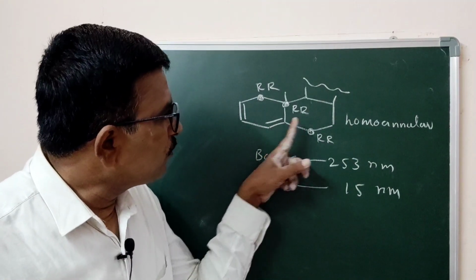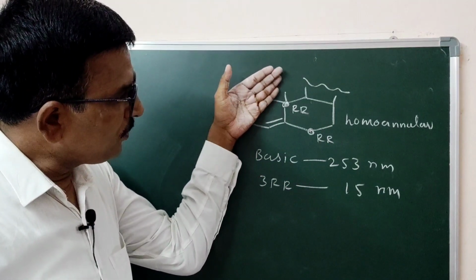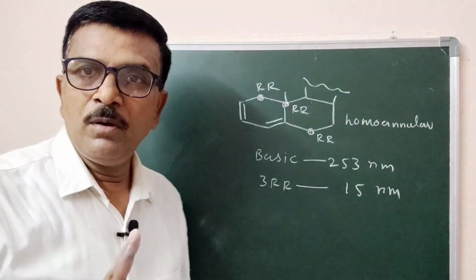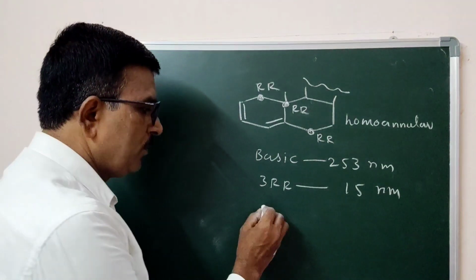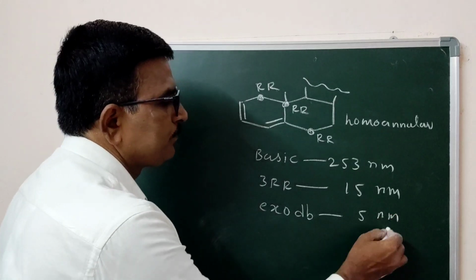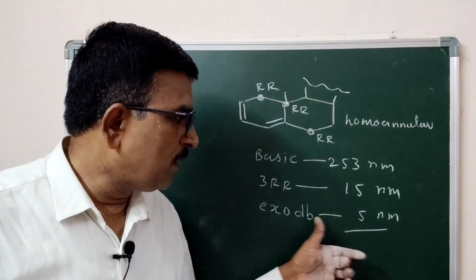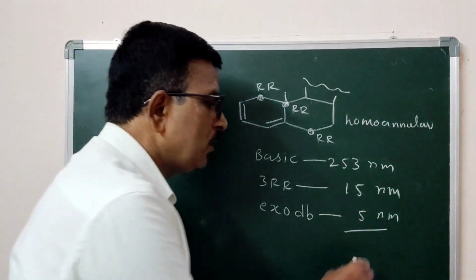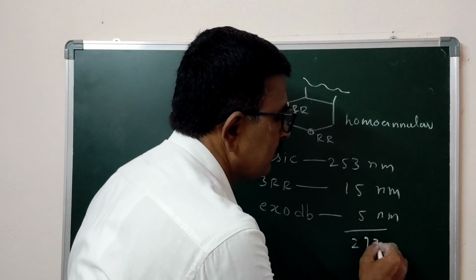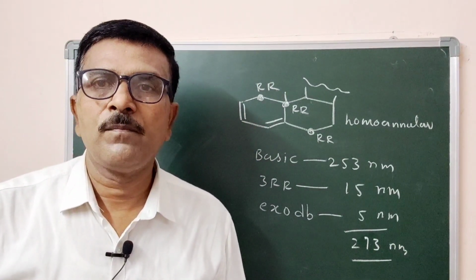Now, this double bond is exo to this ring. One double bond is exocyclic. When we close this, you can observe a double bond is exocyclic with this ring. So one double bond with one ring contributed 5 nanometer. Exo DB stands for exocyclic double bond, and it contributed 5 nanometer. So the total is about 273 nanometer.